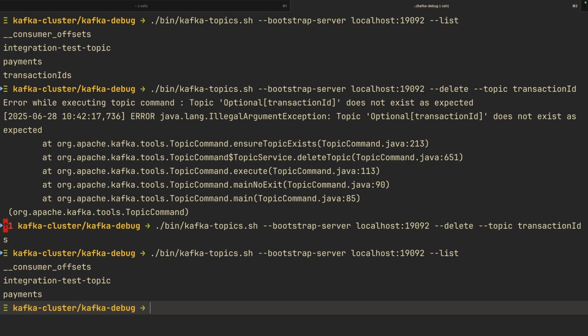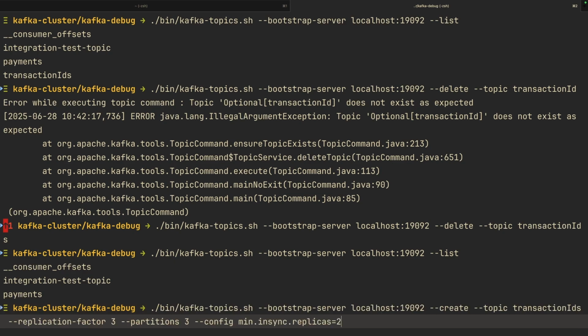So the next thing we are going to do is also to create the topic again. And as you can see, we have a replication factor of 3, 3 partitions, and minimum in-sync replicas of 2.